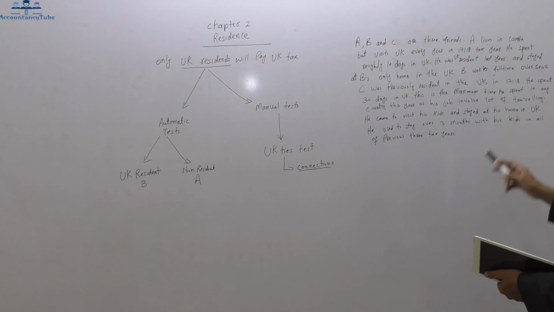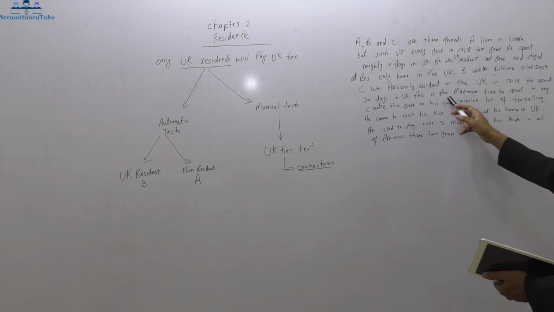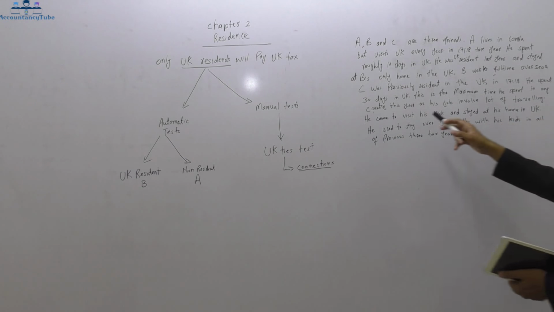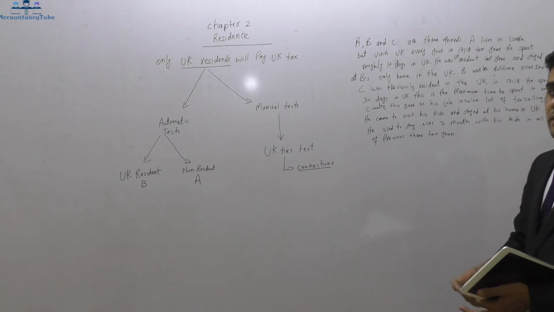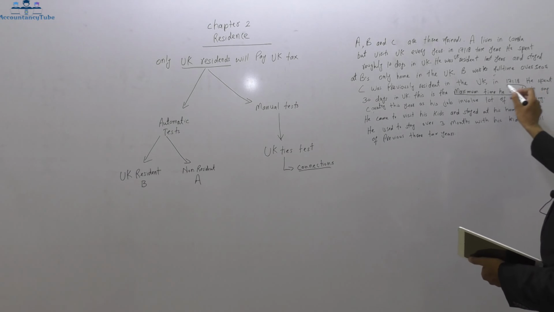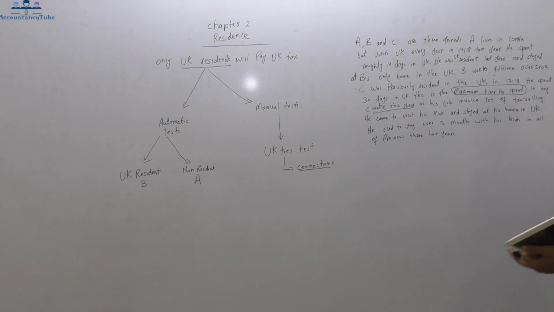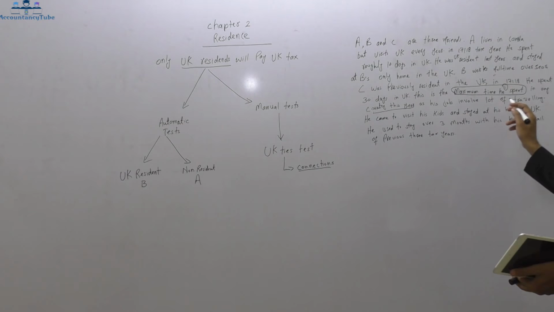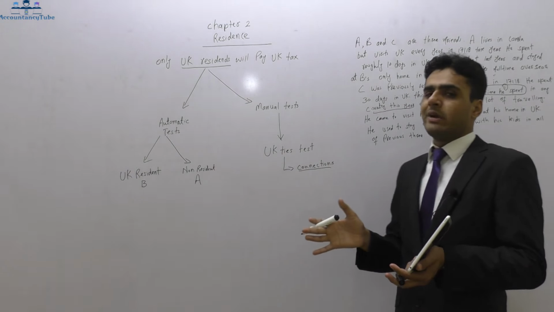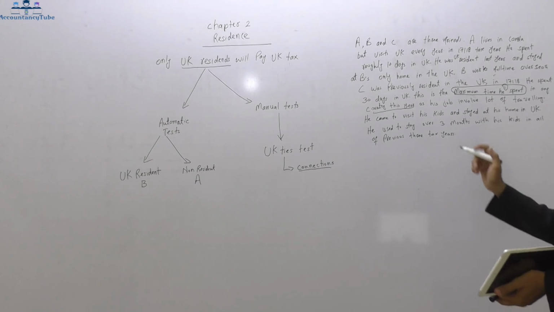See, he was previously resident in the UK. In 17-18, he spent 30 days in the UK. This is the maximum time he spent in any country this year. So that is basically a tie. Maximum time spent in any country, so that is 1 tie. Now just look at UK ties, you will find this information. If you spend more time in the UK than in any other country in the world, that is 1 tie.